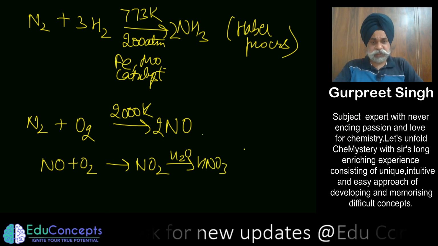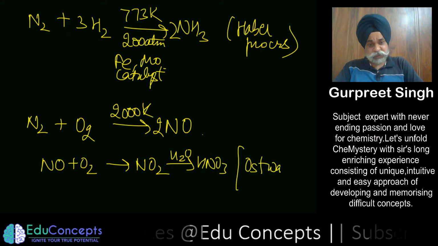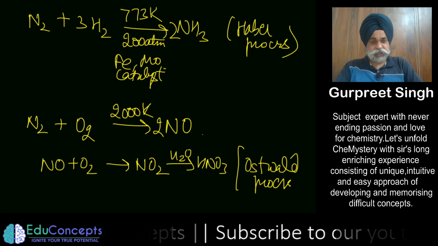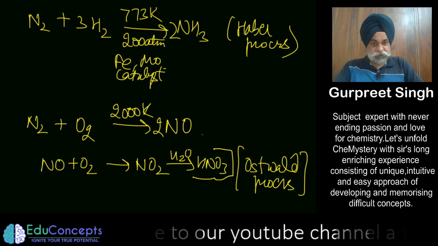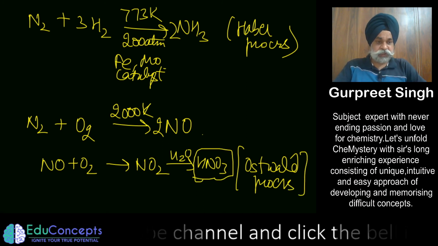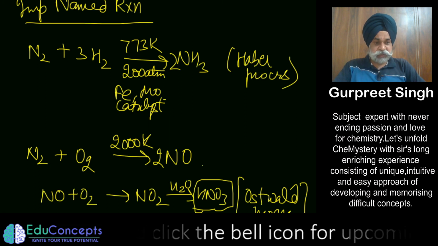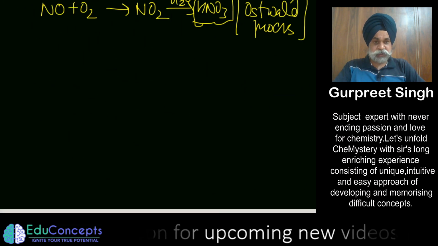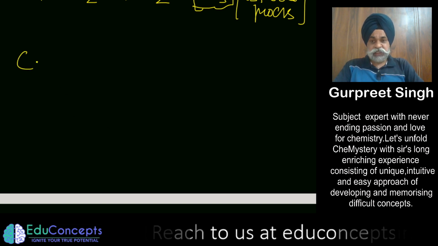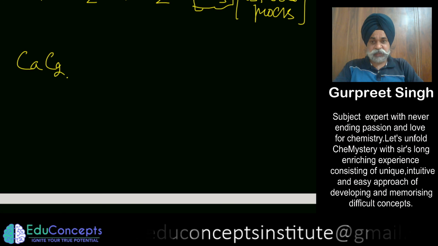This is basically the Ostwald process. This again is coming in detail, so don't miss the topic of nitric acid, which I'm going to explain in detail.